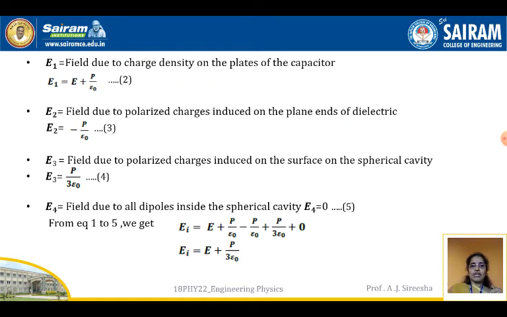The field due to charge density on the plates of a capacitor is E1. So E1 is equal to E plus P by epsilon. This is equation number 2.